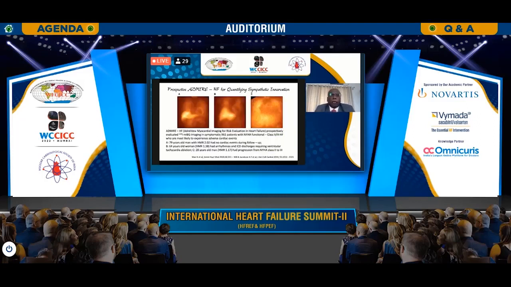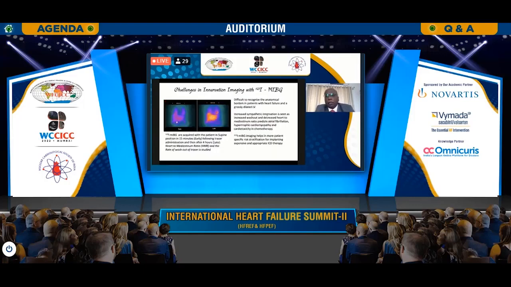This is the ADMIRE-HF study. In this study, MIBG was evaluated serially for a prolonged period of years, and it was found that patients who are able to retain MIBG in their heart for a prolonged period of years have a good prognosis. Whenever there is a rapid washout, there is increased incidence of arrhythmias.